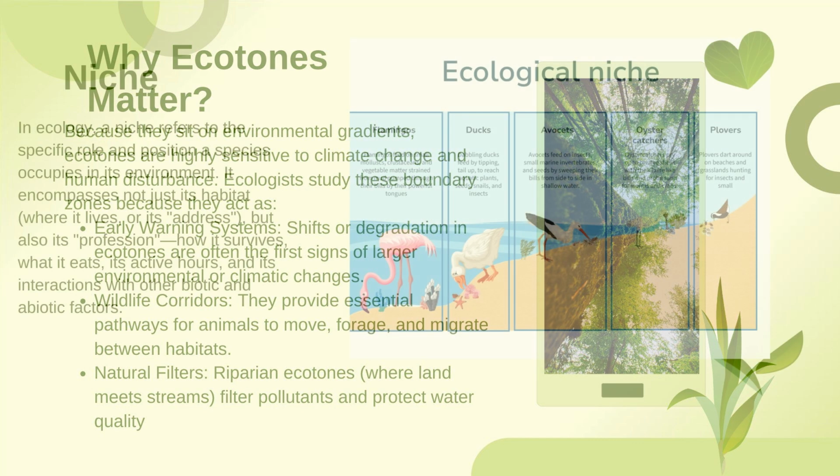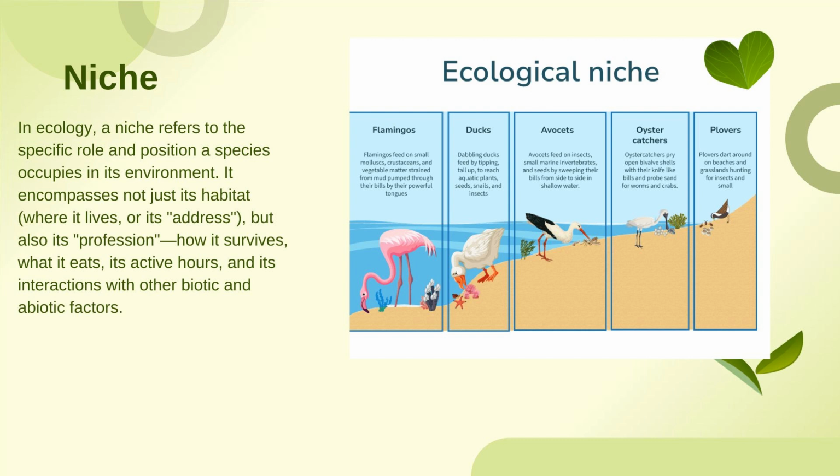Next topic is environmental or ecological niche. So in ecology, niche refers to the specific role or position which a species occupies in its environment. It encompasses not just its habitat but also its profession, how it survives, what it eats, what its active hours are, and how it interacts with other species and the biotic and abiotic factors. So this is ecological niche.